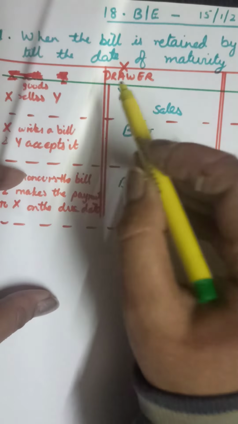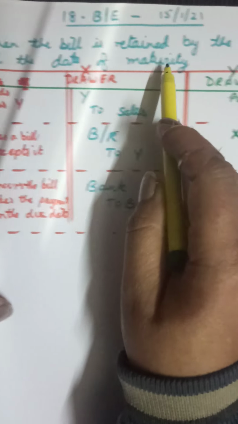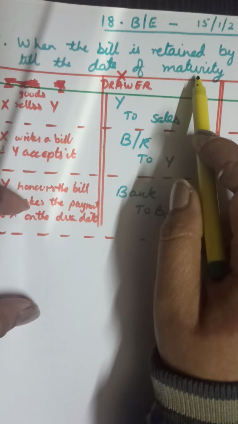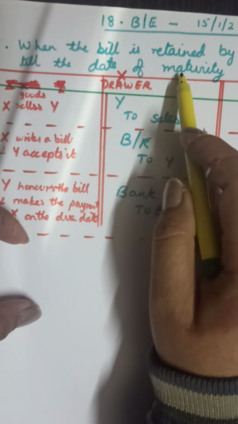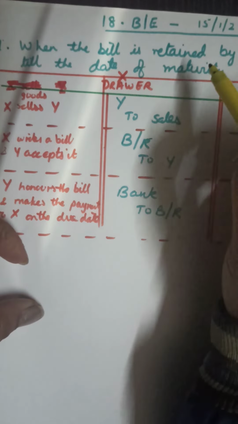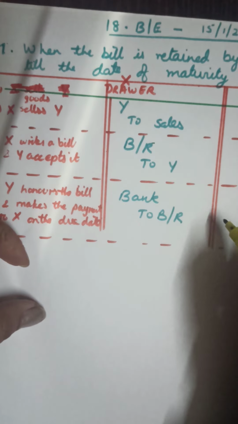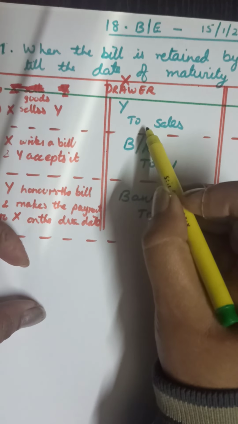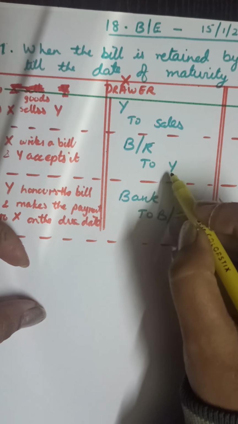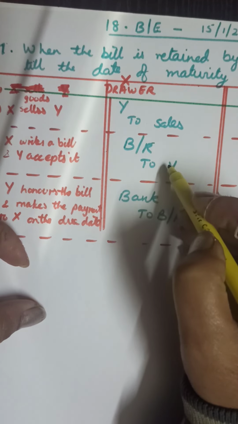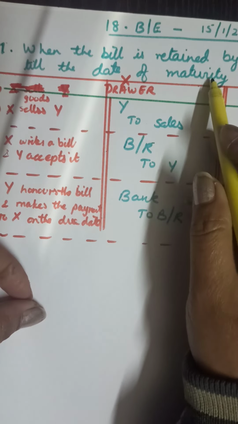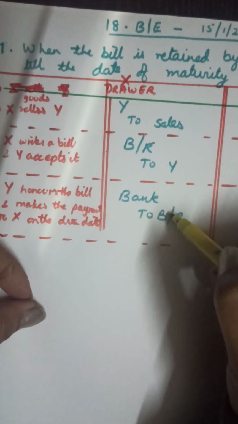This is the case when the bill is retained by the drawer till the date of maturity. We will calculate the due date, taking into consideration the days of grace, and on the due date these entries will be made. This first entry will be made on the date when the goods are sold. This will be made when the acceptance is received, maybe on the same day or at a later date. And this will be on the due date as calculated after allowing the days of grace if it permits.